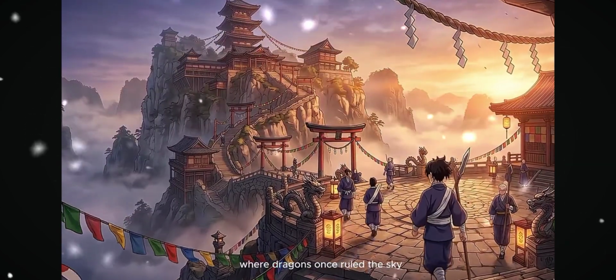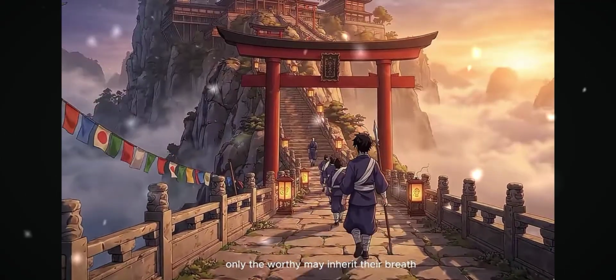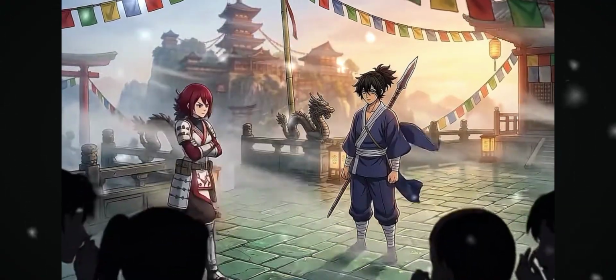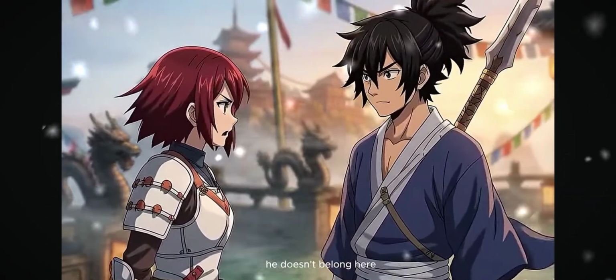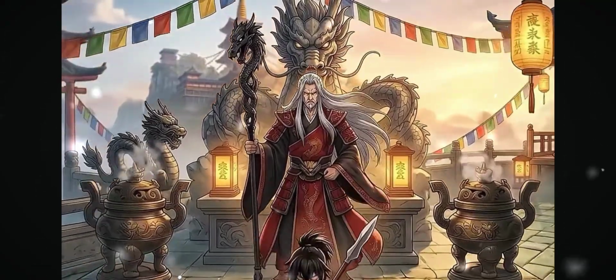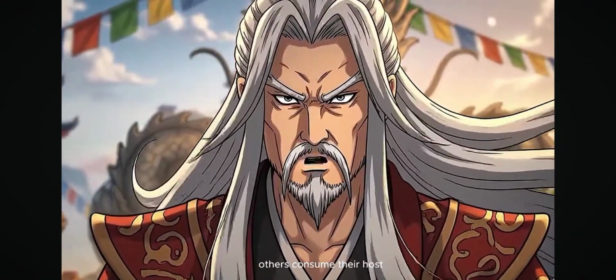Where dragons once ruled the sky, only the worthy may inherit their breath. He doesn't belong here. Some dragons grant strength. Others consume their host.